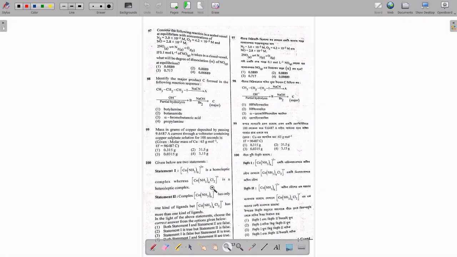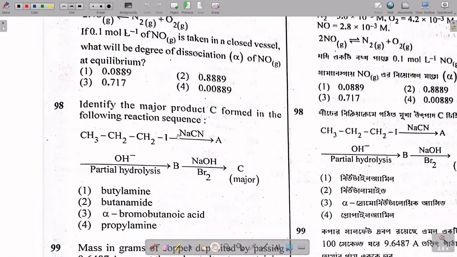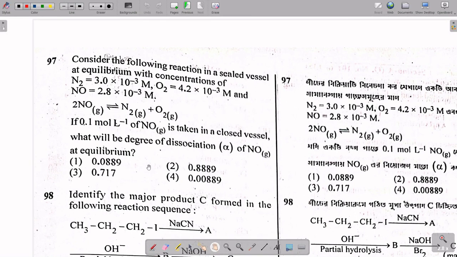Now here in question number 97, it is said that consider the following reaction in a sealed vessel, equilibrium concentration of N2, O2 and NO is given. You have to calculate the degree of dissociation, that is alpha value.